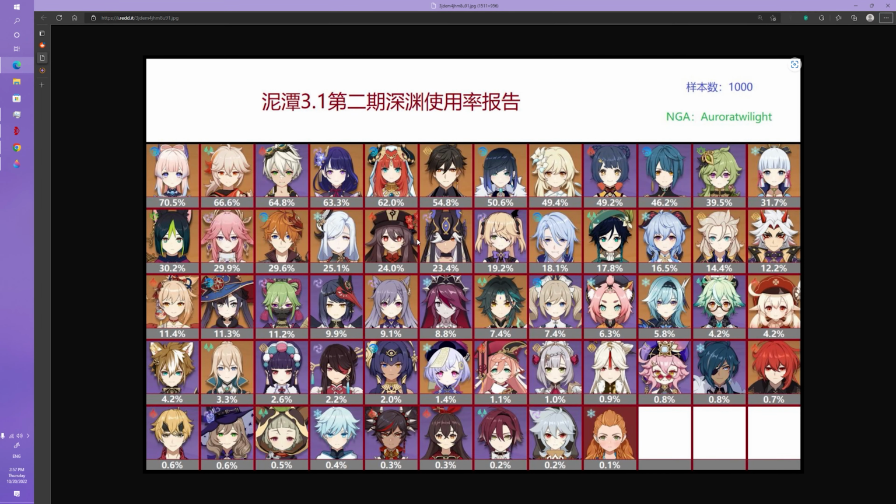Good day everyone. A lot of people have been throwing around this graph that you can see in the background. It's the 3.1 Spiral Abyss usage rates, and obviously you can see Kokomi is way at the top, and people have been trying to use this as a justification for all sorts of things, but let me just tell you straight up, this entire thing is garbage.